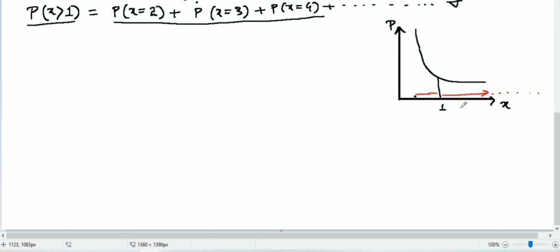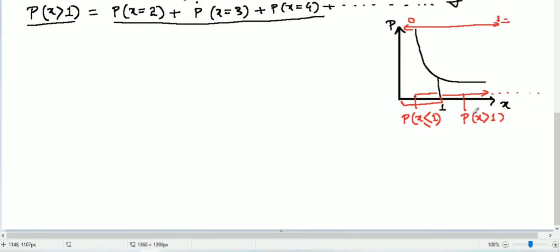So more than 1 means this is the probability of x greater than 1, and this is the probability of x less than or equal to 1, because we have to include 1 here. We always find probability between 0 and 1. So 1 is the 100% probability.